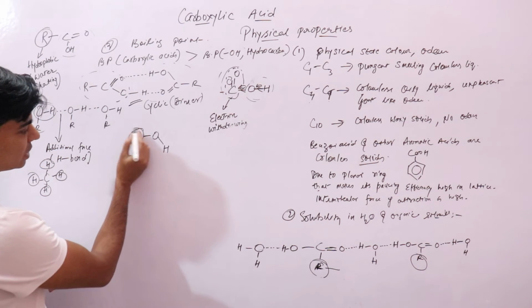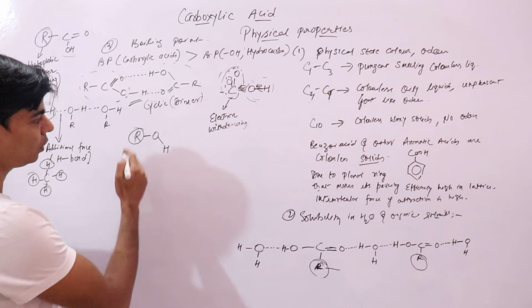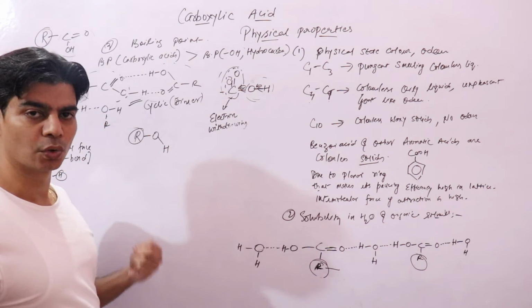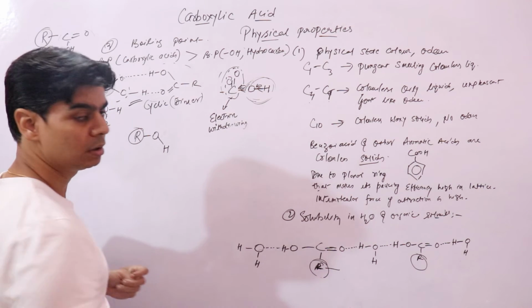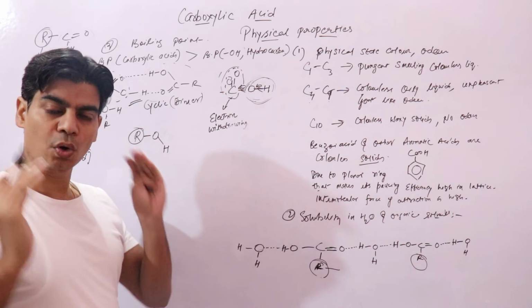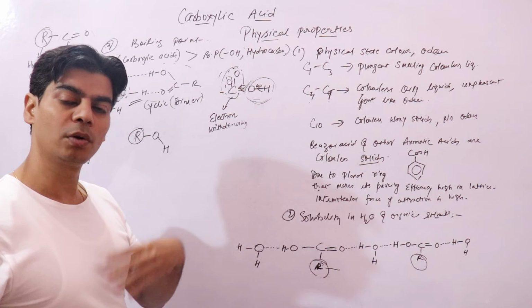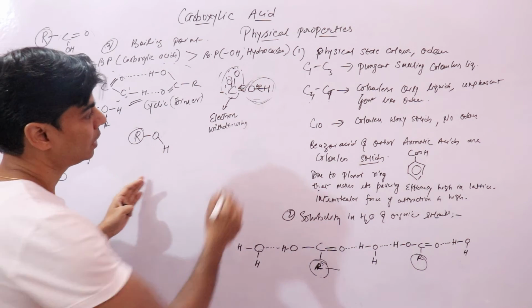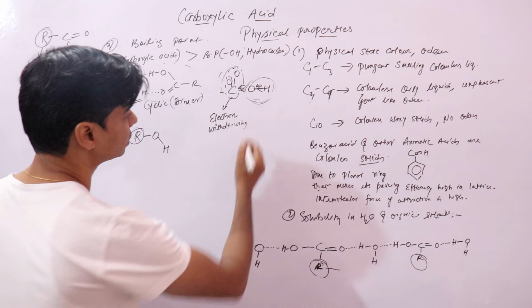On the other hand, it is electron repelling, or electron donating, whereas the carboxylic group is electron withdrawing. So it will make this OH bond strongly polarized, more polar compared to the OH bond of alcohols. And since this is more polar, it will form stronger hydrogen bonds.